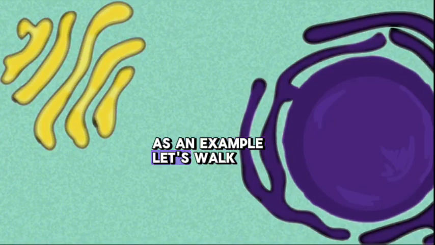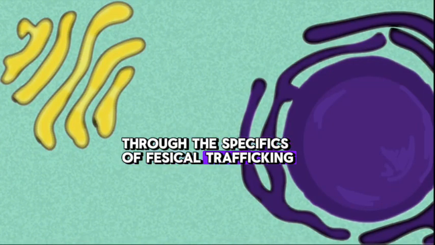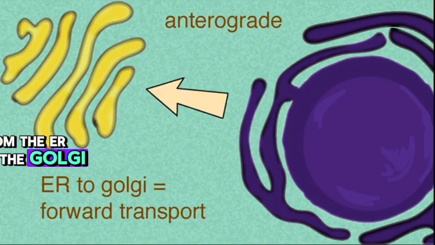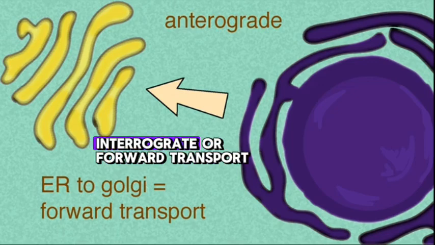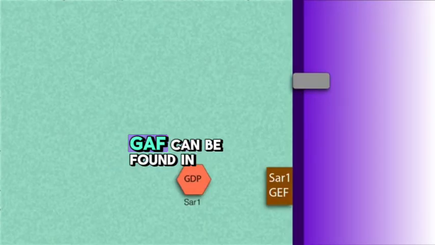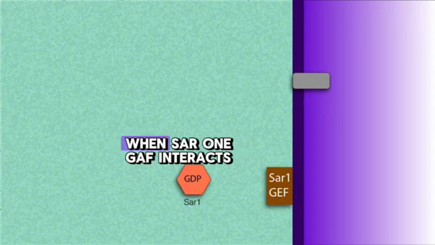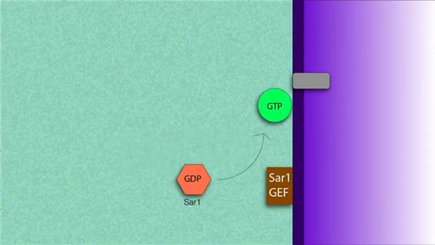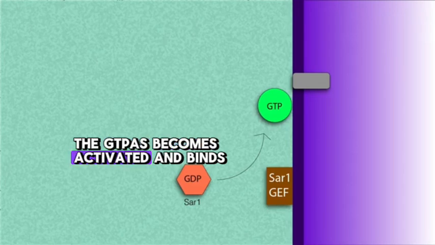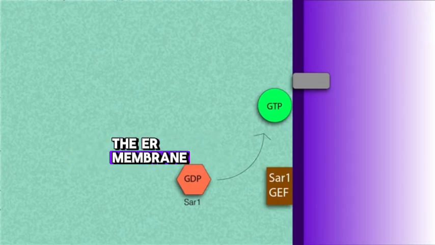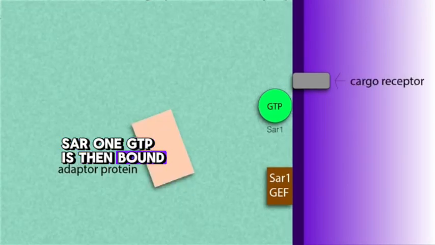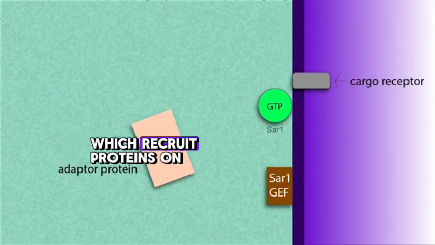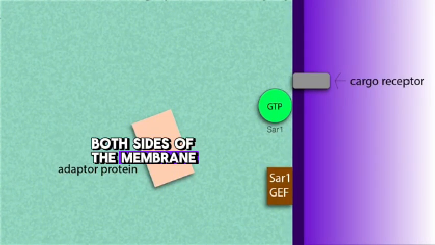As an example, let's walk through the specifics of vesicle trafficking from the ER to the Golgi, which is also known as anterograde or forward transport. A protein called SAR1-GEF can be found in the ER membrane. When SAR1-GEF interacts with SAR1 GTPase in the cytosol, the GTPase becomes activated and binds the ER membrane. SAR1 GTP is then bound by adapter proteins, which recruit proteins on both sides of the membrane.